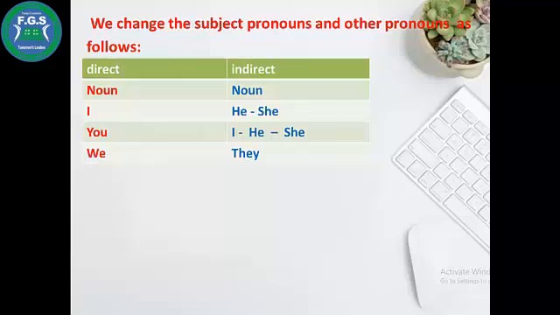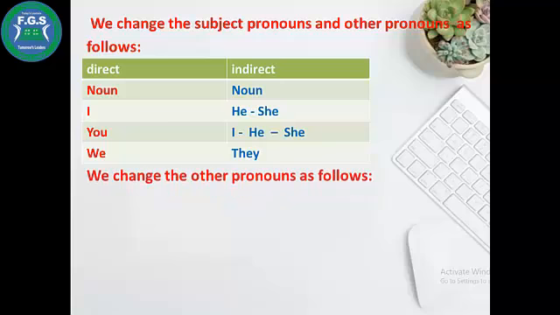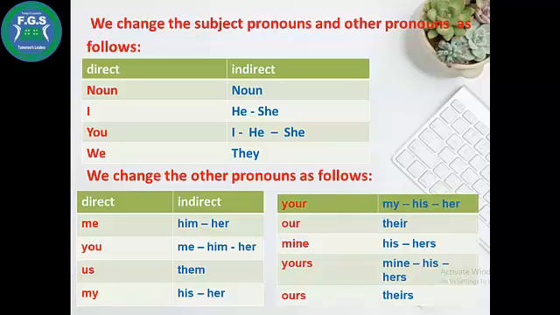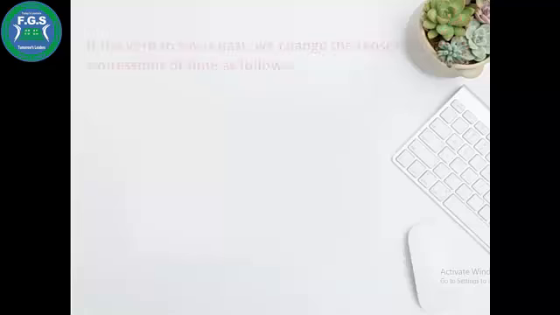A noun remains a noun. I, he, she, you become I, he, she, we, they. We change the other pronouns as follows: me, him or her, you, me, him, her, us, them; my, his or her, your, my, his, her, our, their; mine, his or hers, yours, mine, his or hers, ours, theirs.